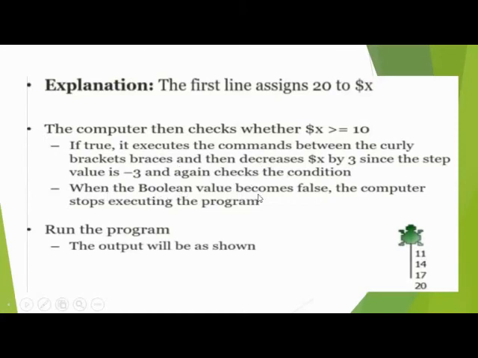When the boolean value becomes false, the computer stops executing the program. And when we run the program, the output will be as shown like this. It starts from 20 to 11.